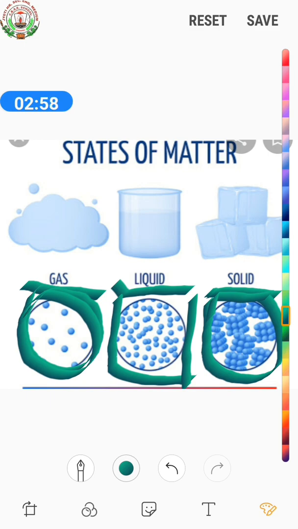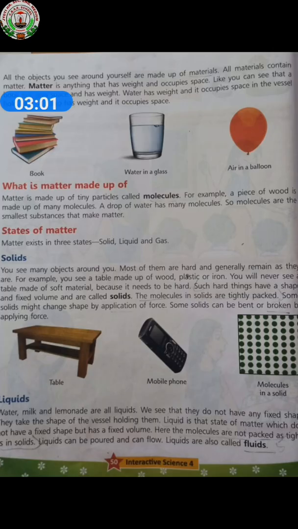Now, see the book. See children, all the objects you see around yourself are made up of materials. All materials contain matter. Matter is anything that has weight and occupies space. Like you can see that a book occupies space and has a weight. Water has weight and it occupies space in the vessel holding it. Air also has a weight and it occupies space.